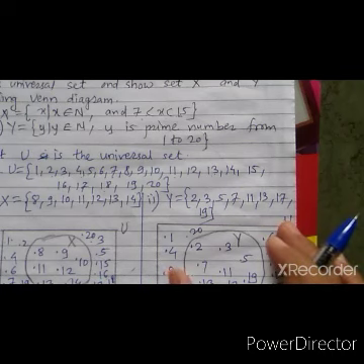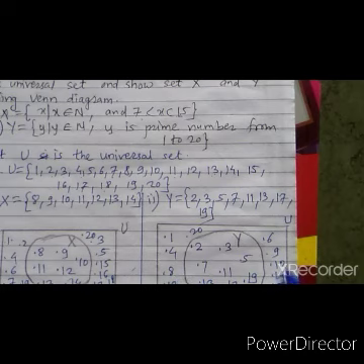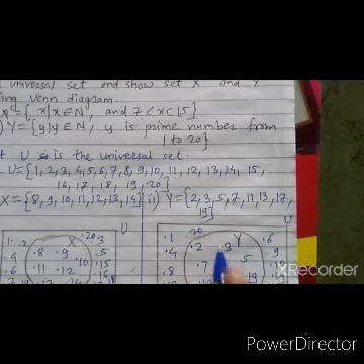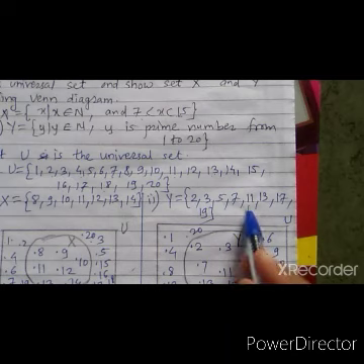So all numbers of the universal set are there: 1 to 20. This is the universal set. But the set of prime numbers, that is Y: 2, 3, 5, 7, 11, 13, 17 and 19.